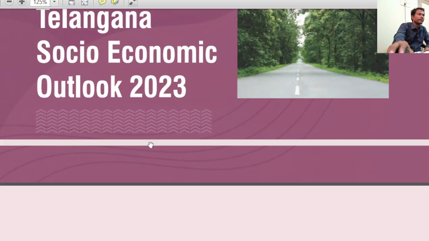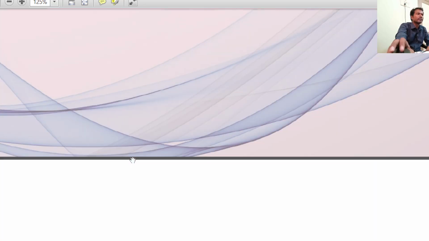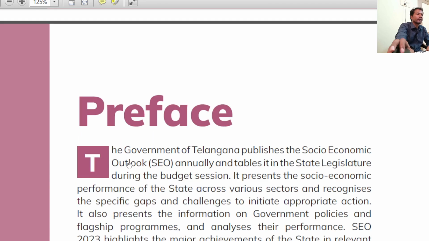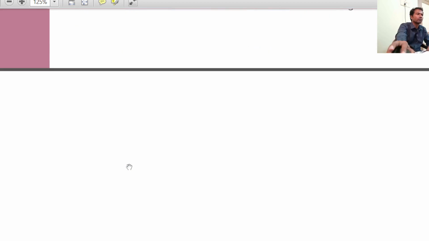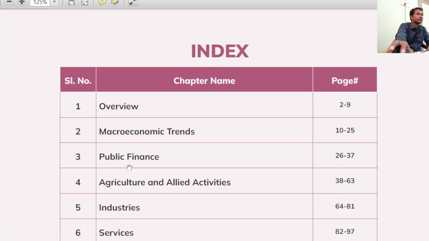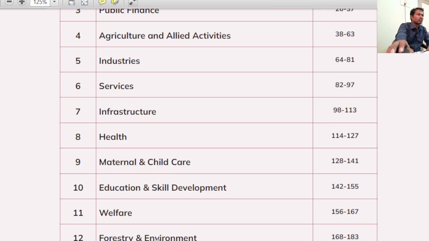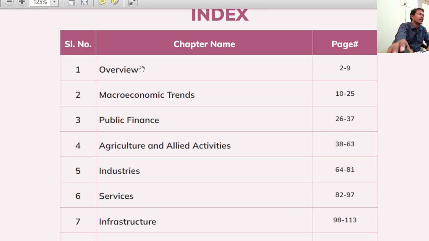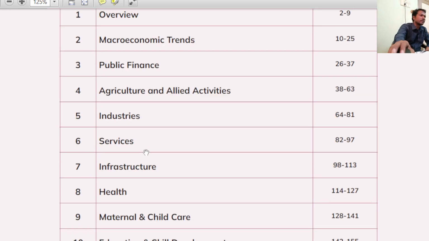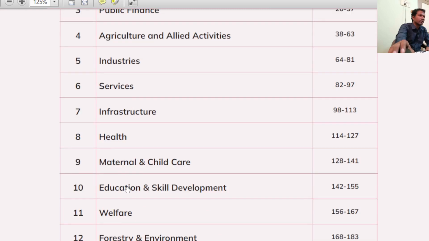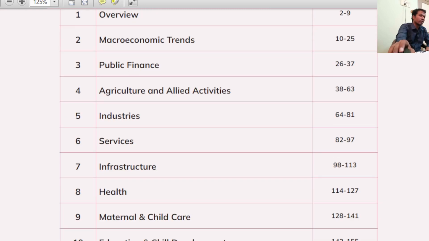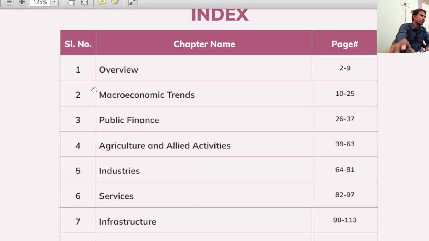And if you look at the content, this is a preface. You can read it if you want to. Index, right? So almost how many chapters are there? Some 15 chapters are there. We're going to see. But let us first start with the second chapter, macroeconomic trends, because in this first chapter, overview, almost 14 chapters are revised in this first chapter. You got the point, right?